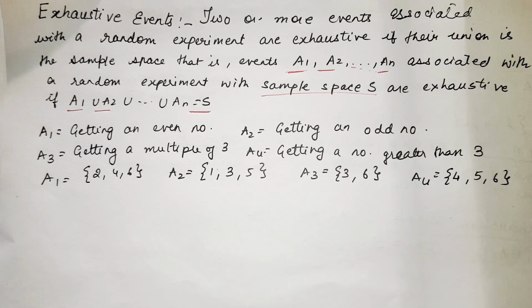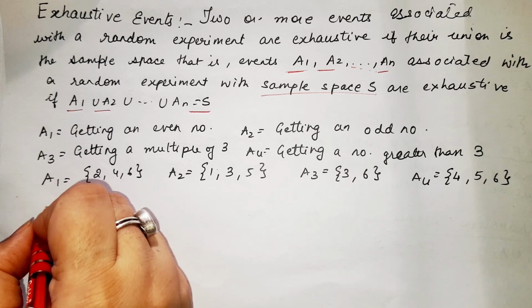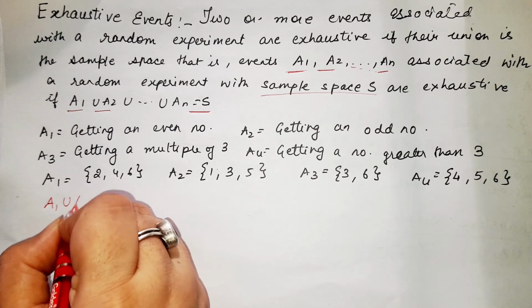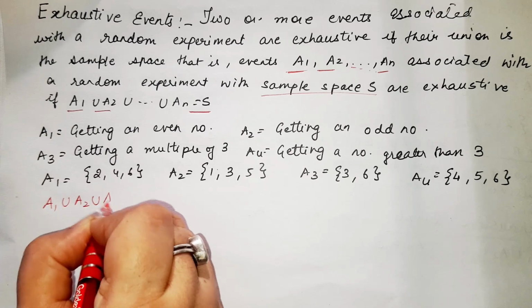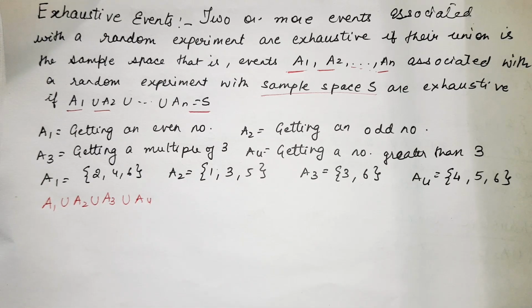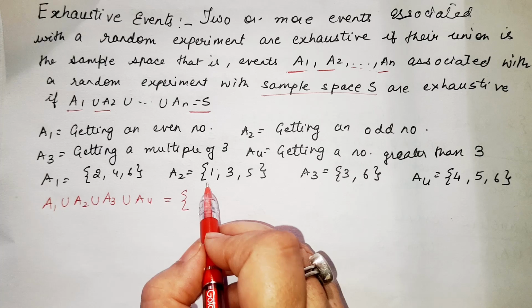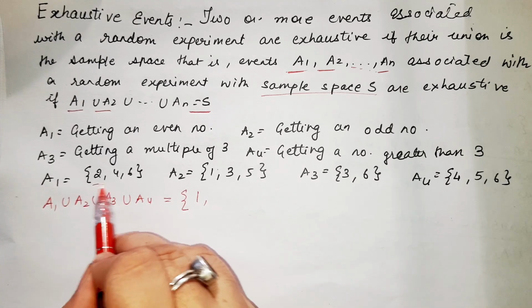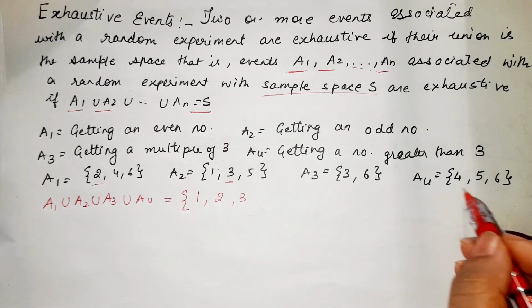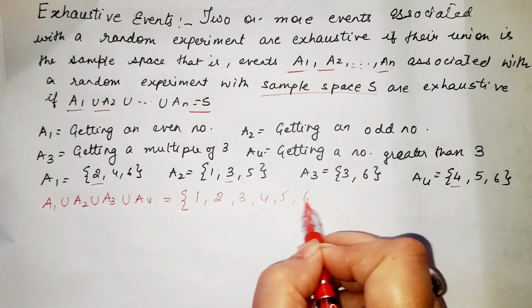Now let us find the union of all these events. So let us find out A1 union A2 union A3 union A4. When we find the union of all these, we can see we have 1, we have 2 in A1, 3 in A2, we have 4 in A4, in A2 we have 5, and in A3 we have 6.